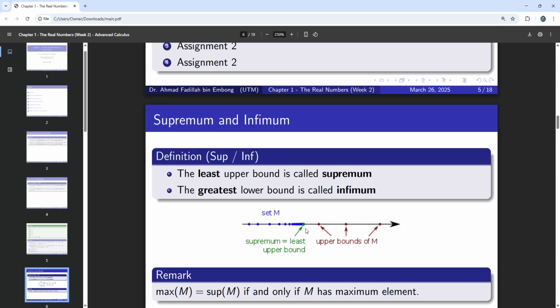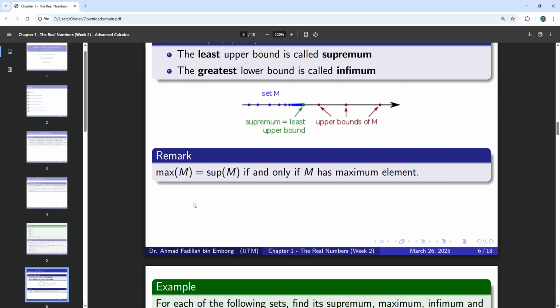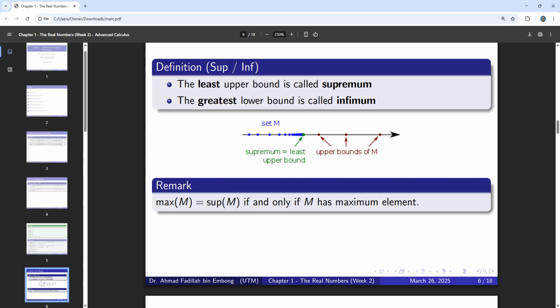From all the upper bounds, you take the smallest one, and that number is going to be called the supremum. Okay, so a remark here. If there exists a maximum value, then that maximum value is actually the supremum.